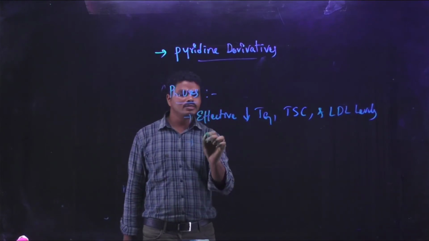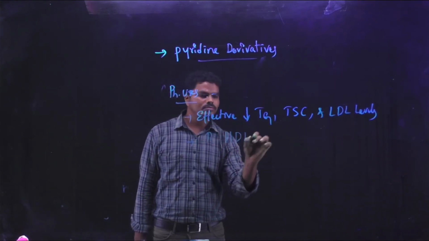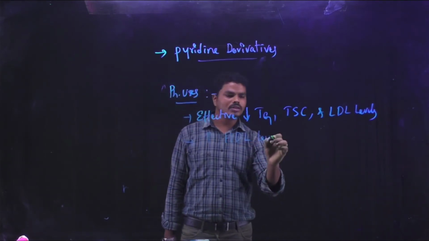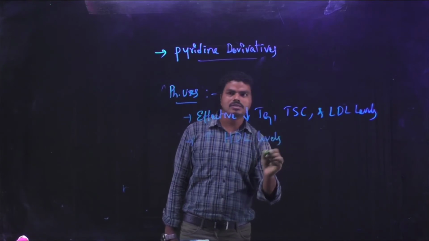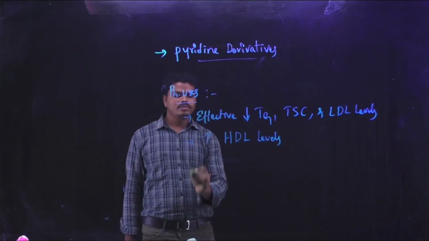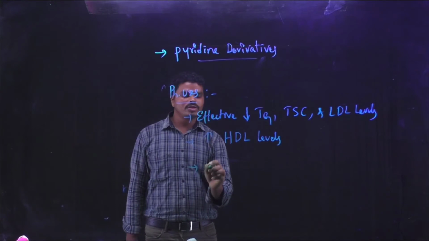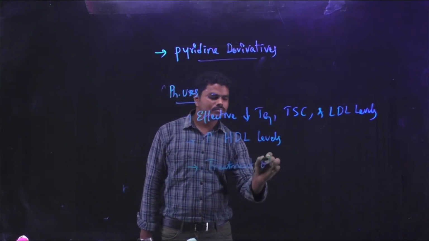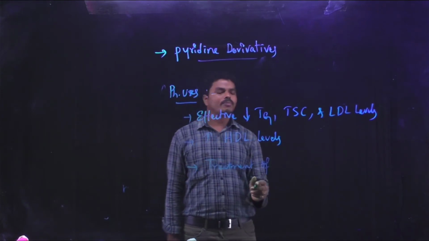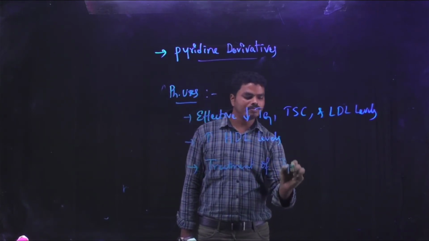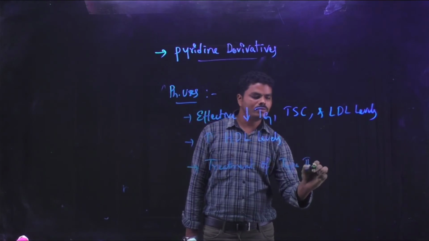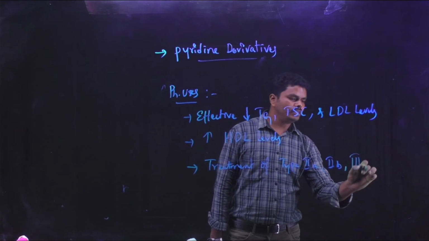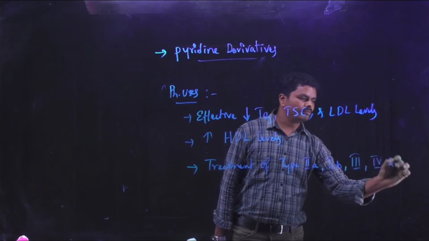And they can increase the HDL level, so high density lipoprotein levels are increased by these drugs. By these actions, they are effectively used in the treatment of different types of hyperlipidemias like type 2A, 2B, type 3, type 4 and type 5.